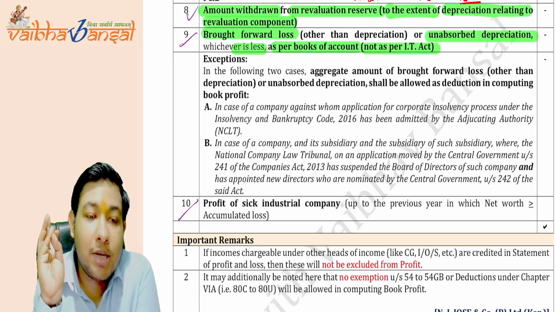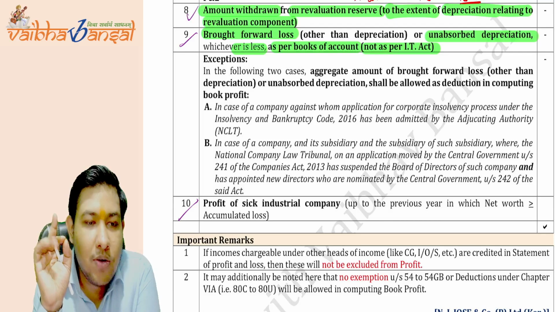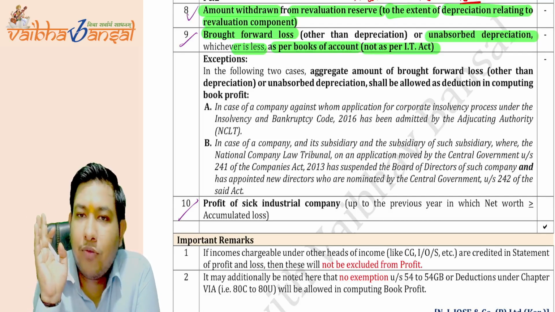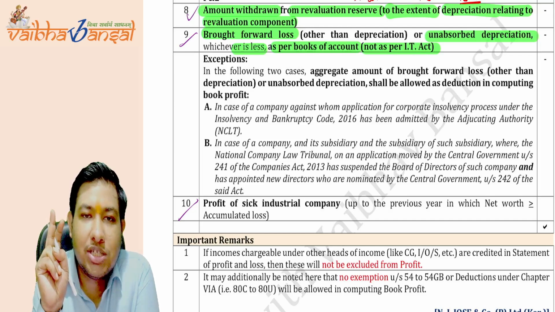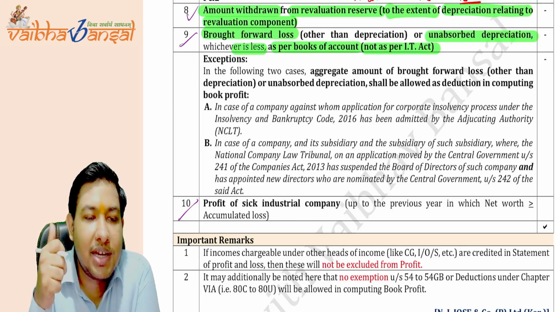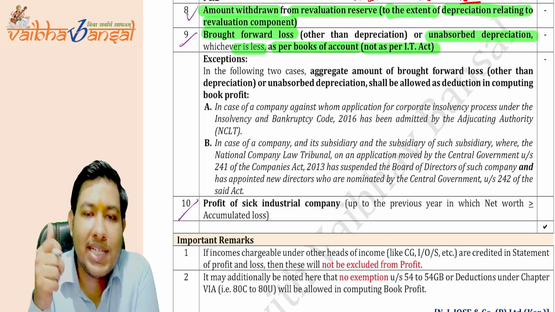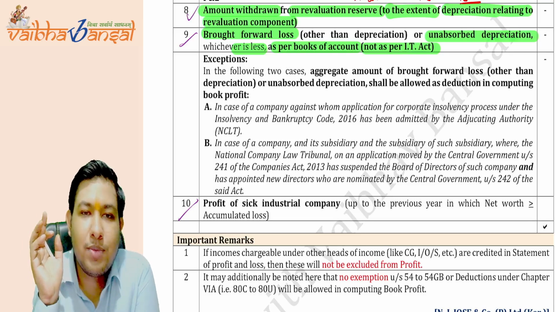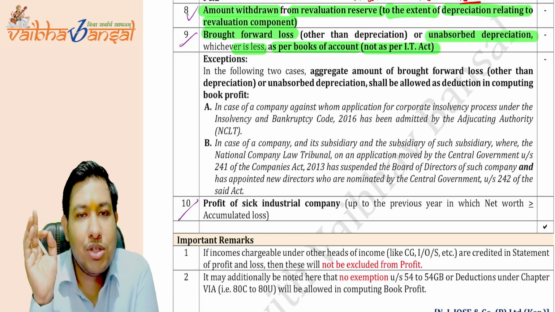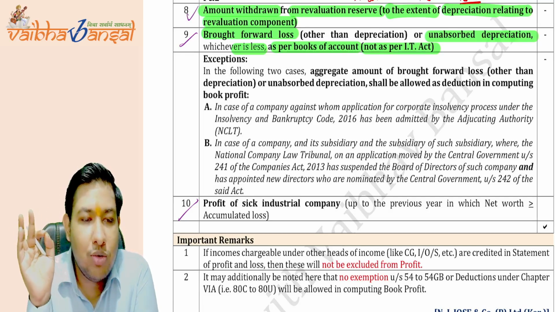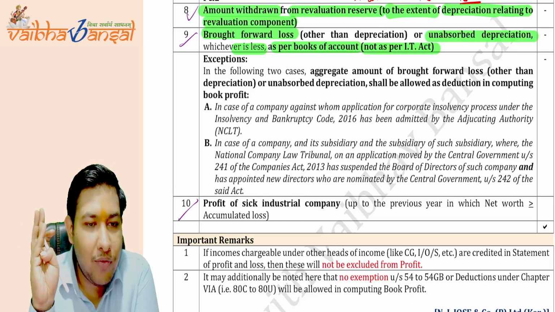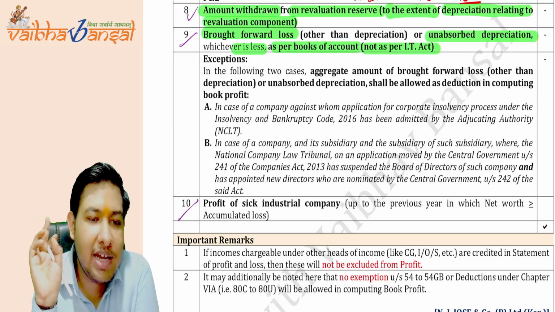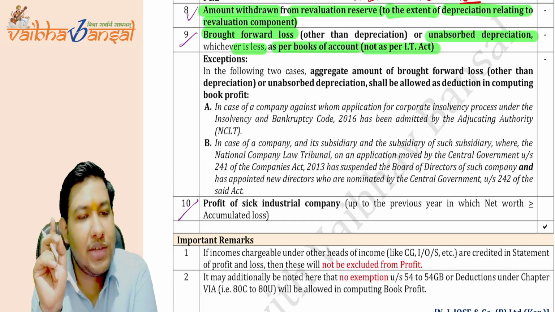The point number 9 comes with two exceptions. The exceptions are where the aggregate amount of the brought forward loss or the unabsorbed depreciation shall be allowed as deduction. What are these two exceptions? First exception is the company went into the CIRP process under the Insolvency and Bankruptcy Code of 2016. What is the CIRP process? CIRP is the Corporate Insolvency Resolution Process. If the company went into the IBC Code 2016, the benefit of brought forward losses and the unabsorbed depreciation, the aggregate amount, can be reduced from the net profit. This is the first exception.